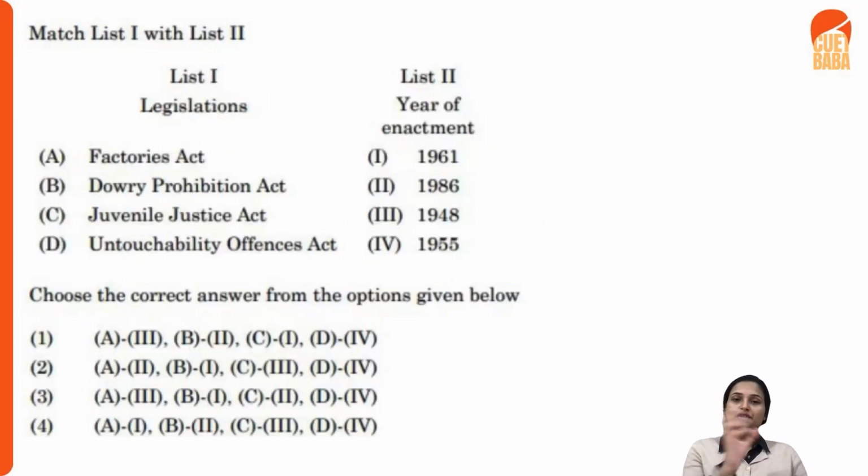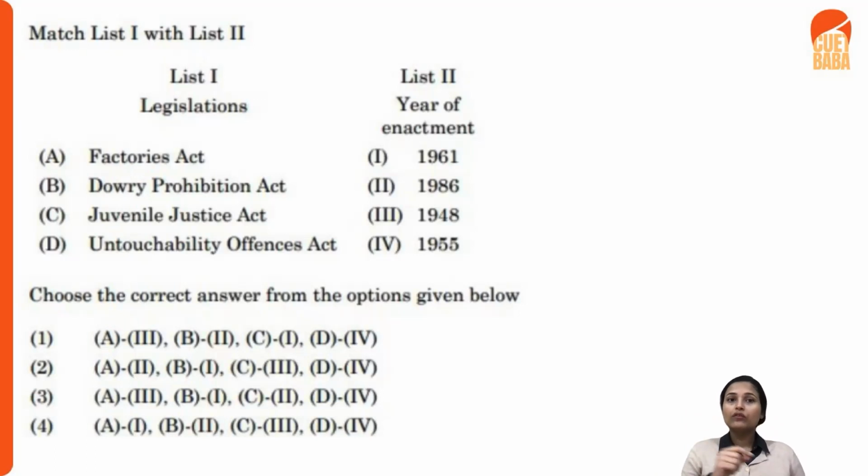Here, legislations have been given to you on the right side, and on the left side, they have been asking you the year of enactment, right? So here you see Factories Act. When was it started? Dowry Prohibition Act, Juvenile Justice Act, and your Untouchability Offences Act. So what are the years of enactment of these? How to approach this sort of question? For instance, if you know even one or two among these legislations, that would help you immensely.